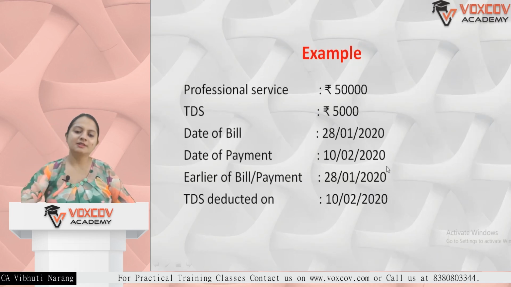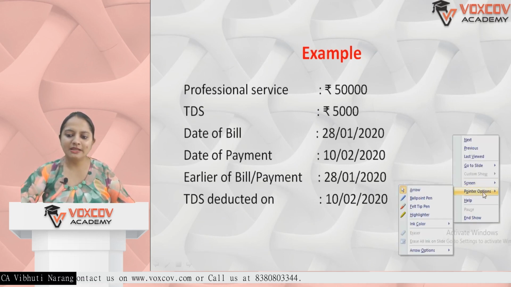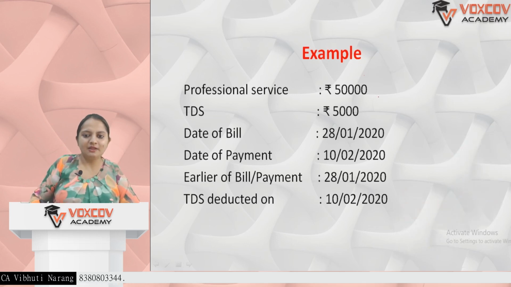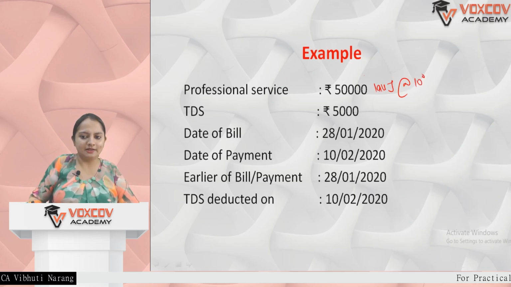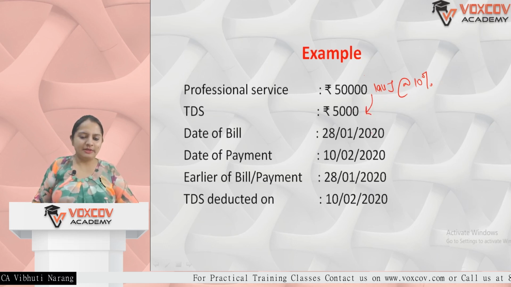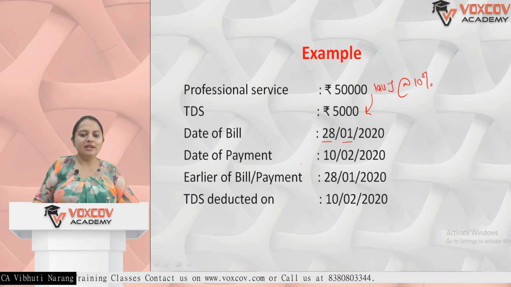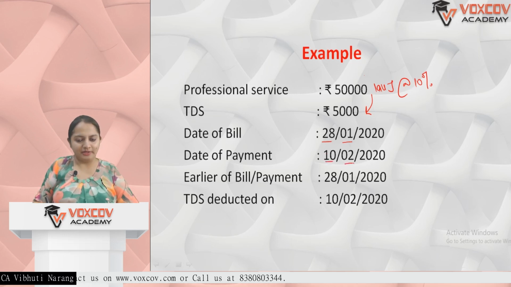For example, there is a professional service of 50,000. Professional service means it's a service covered under section 194J. So we are liable to deduct TDS under section 194J at the rate of 10%. This is not a technical service. TDS deducted is 5,000 rupees. Date of bill was 28th of January. Date of payment was 10th of February.